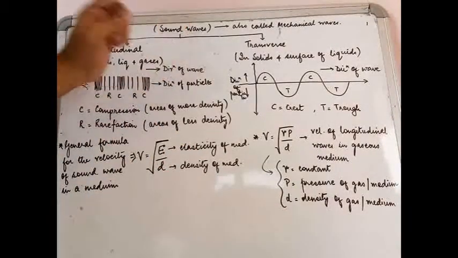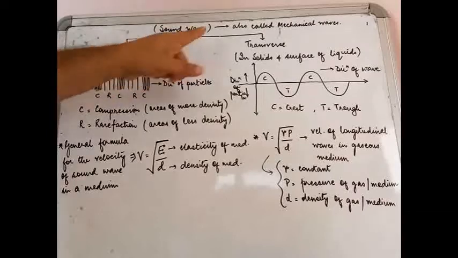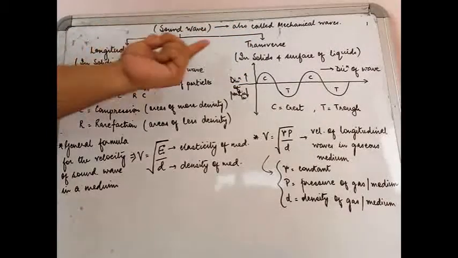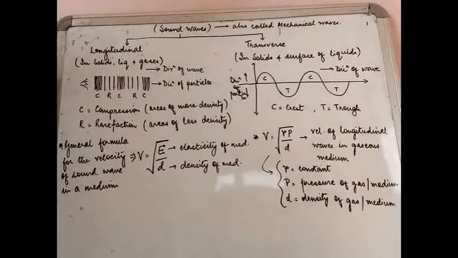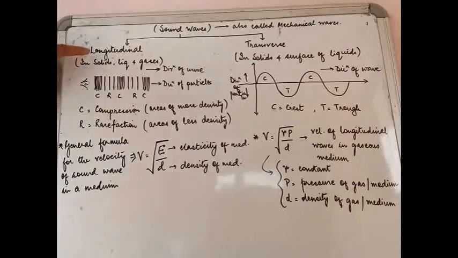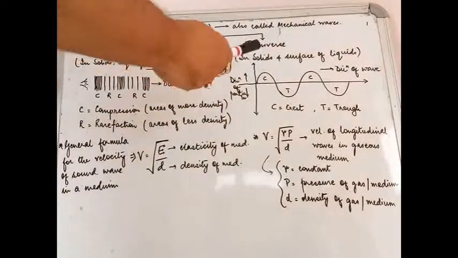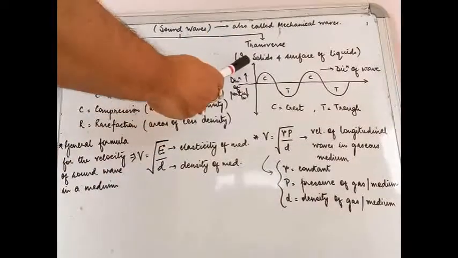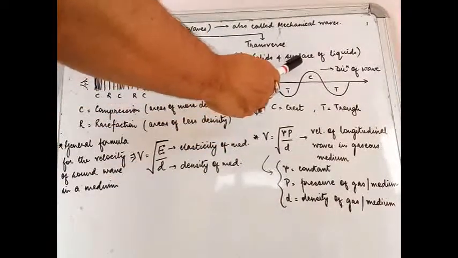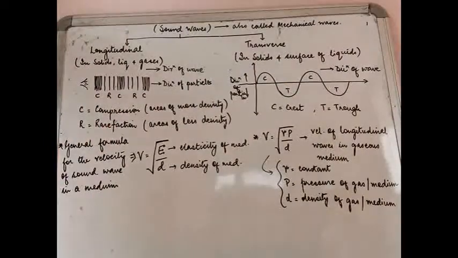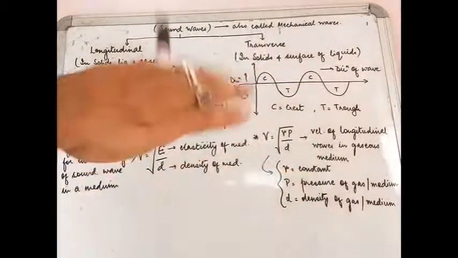So sound waves are classified into longitudinal waves and transverse waves. Number one, longitudinal waves can travel in solids, liquids and gases. So they can travel in all these three different mediums. Whereas transverse waves can travel only in solids and on the surface of liquids. They cannot travel in gaseous mediums. I'll tell you the reason why.